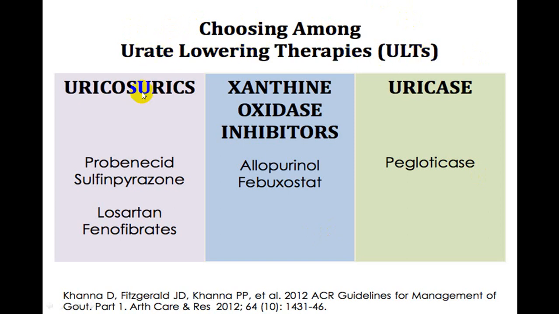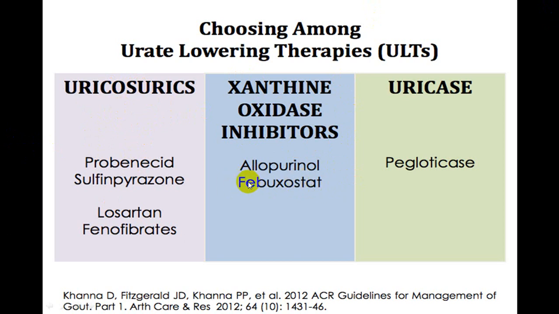Uricosuric agents or xanthine oxidase inhibitors or uricase. The commonest drug utilized is xanthine oxidase inhibitors. Uricosuric agents are not commonly utilized; usually the results are not so good with them. So the best drugs are xanthine oxidase inhibitors, that is allopurinol and febuxostat.